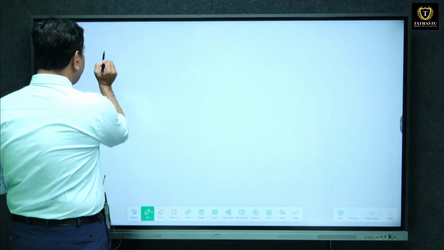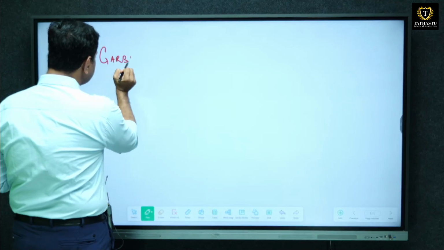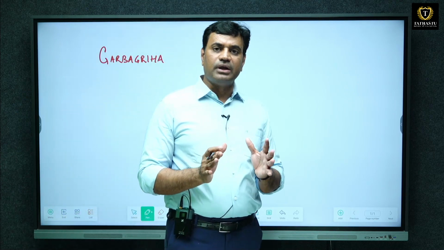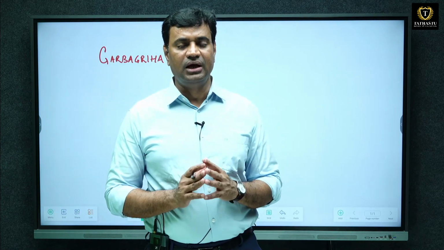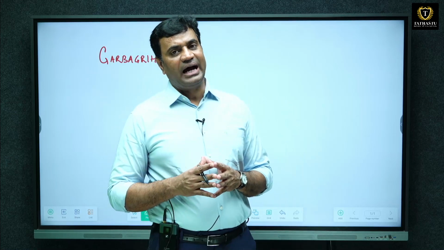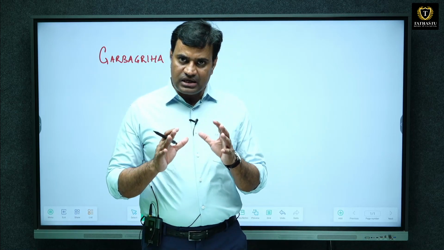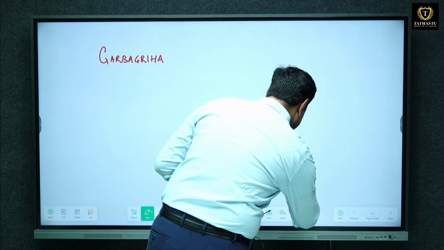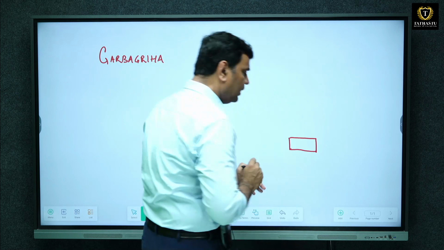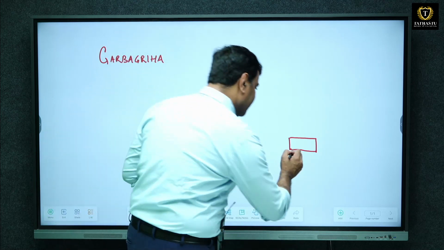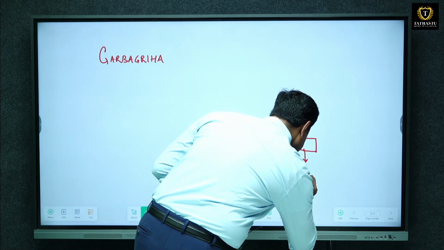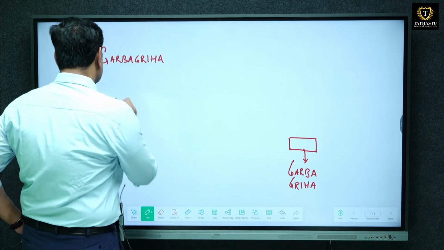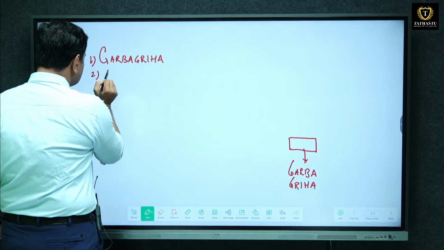First important term related to temples is Garbhagriha. It is the place where the idol of the main god or goddess is kept. In English we call this place the Sanctum Sanctorum. Suppose this is the temple. This is the place known as Garbhagriha, where the idol of the main god is kept, or Sanctum Sanctorum.